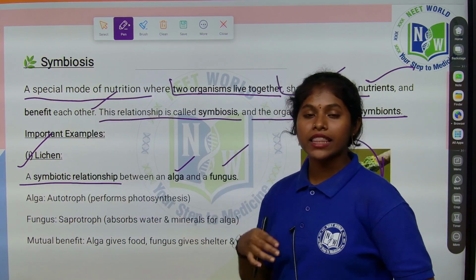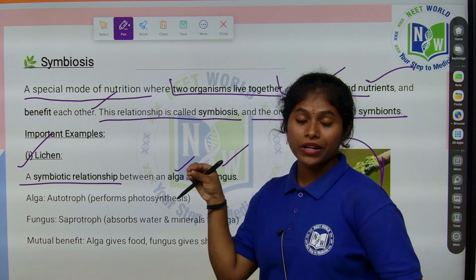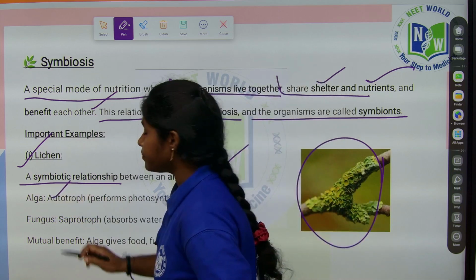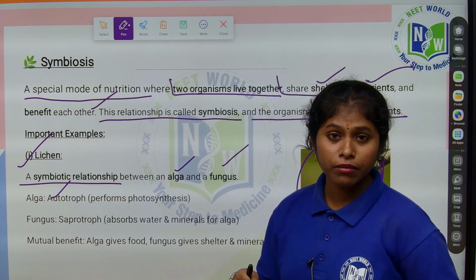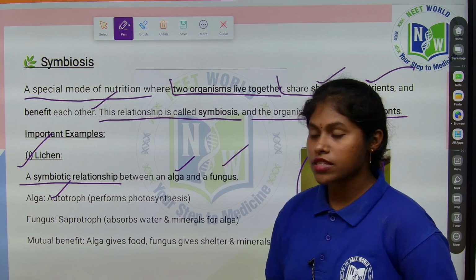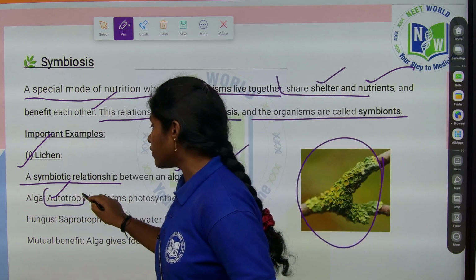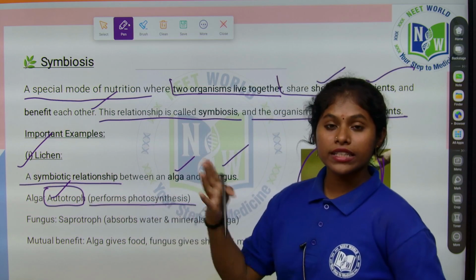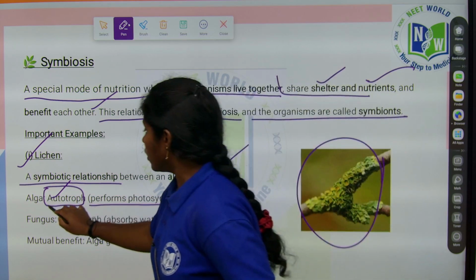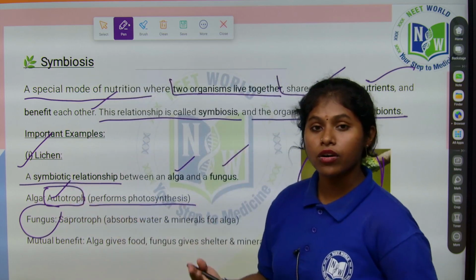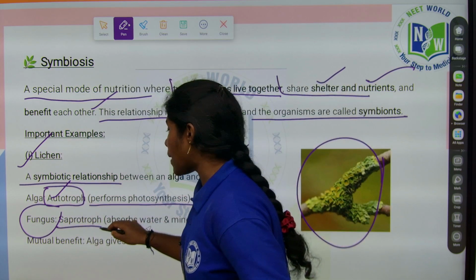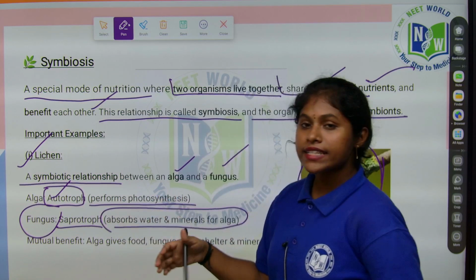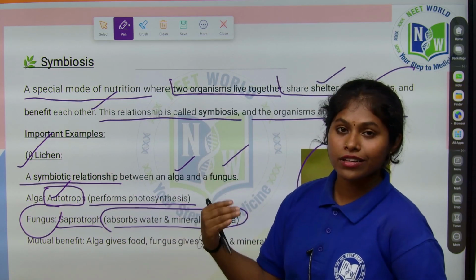Alga appears green in color, right? The patches we see in ponds and some lakes are nothing but algae. They are green because they have the chlorophyll pigment, which means they perform photosynthesis. That is why they can prepare their own food, which means algae is an autotroph. Then what is the other organism present? Fungi. What is its work? It is a saprotroph, and it absorbs water and minerals for the alga. So it provides shelter and also minerals for the algae.